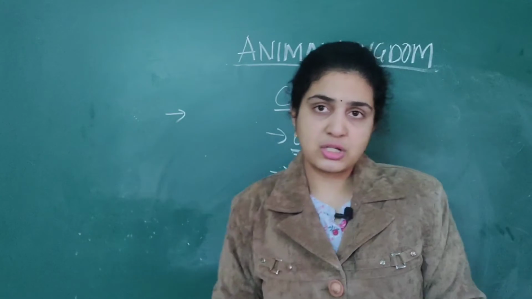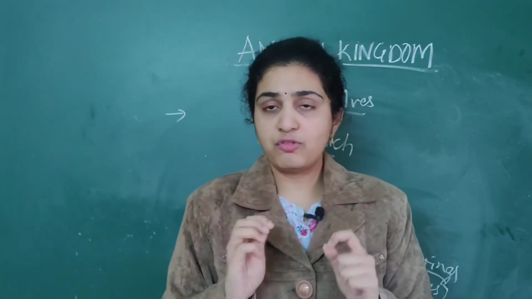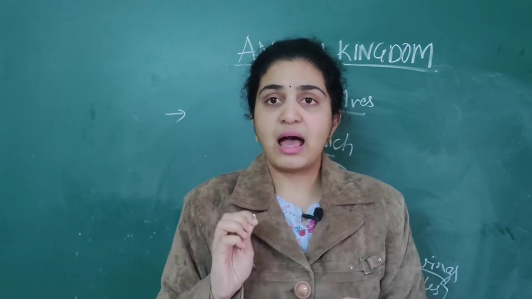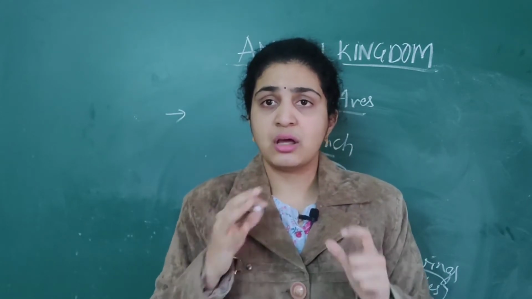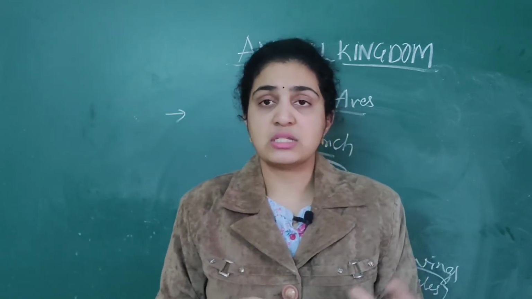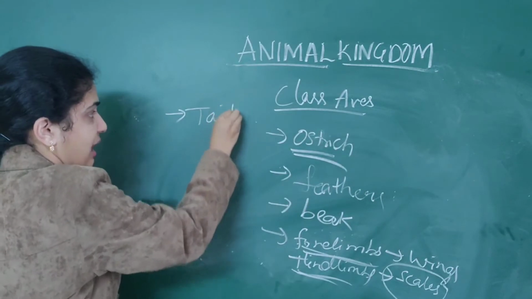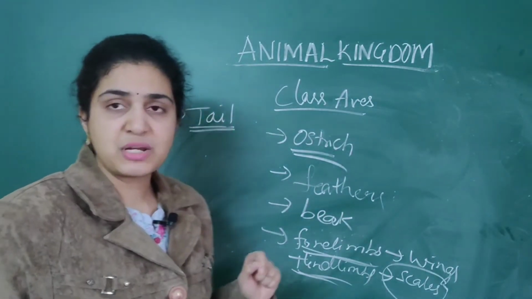Another important feature that you should remember is the tail of the bird, which has oil gland secretion. The rest of the bird's body will not have any secretions, but only the tail has the oil secretion.